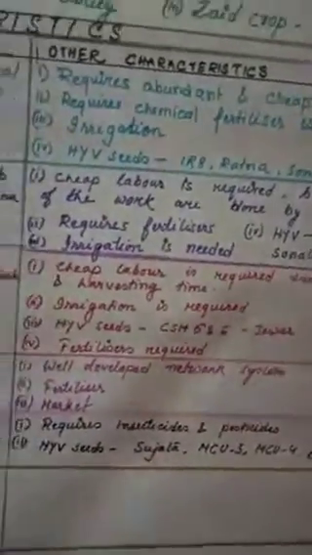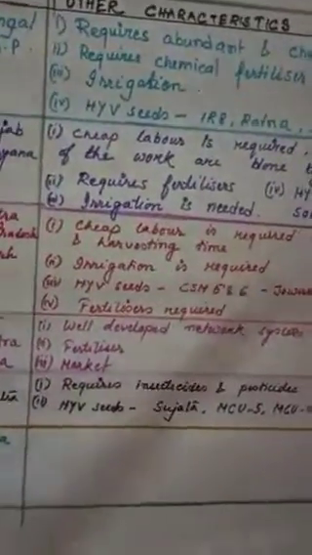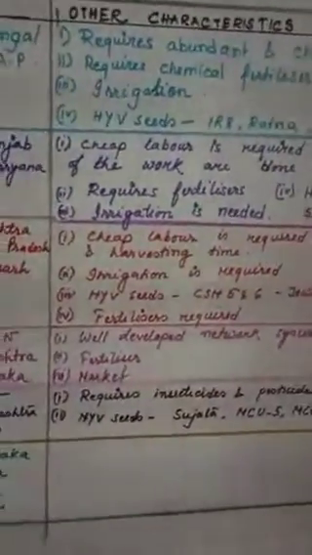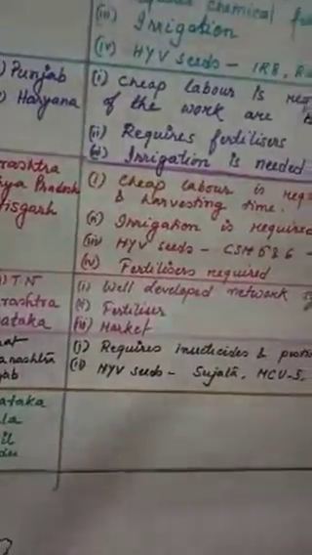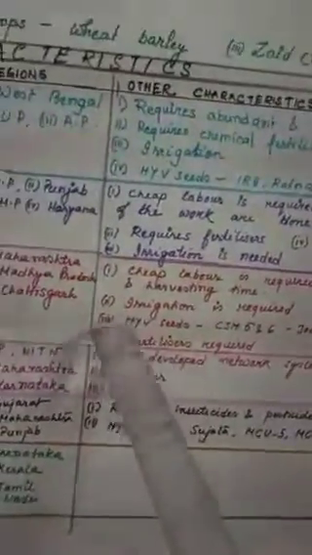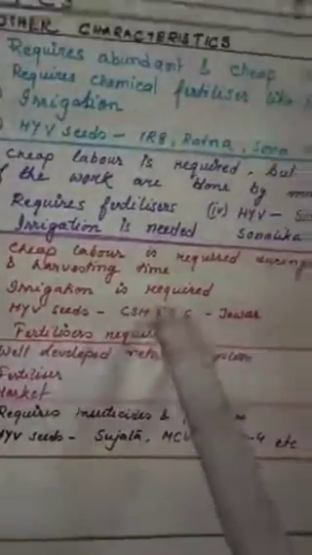Irrigation is required because it is basically a red alluvium and infertile soil. To make it fertile or to increase the moisture-holding capacity of the soil, we need irrigation. The HYV seeds are CSH 5 and 6, that is for jowar, and fertilizers are required in this type of cultivation.